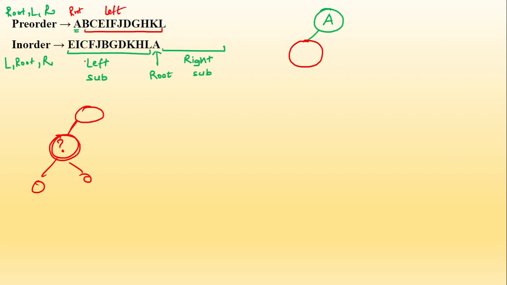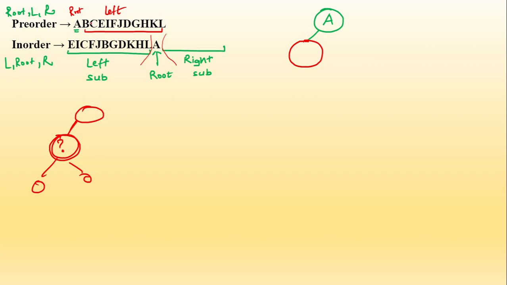If you look at in-order, basically with the help of in-order you can find out the left and right children of the root. How? Because now from A you found out that whatever elements are to the left of A are part of the left subtree, and whatever elements are to the right of A are part of the right subtree. So one thing is clear to us: this given tree does not have a right subtree. We only have a left subtree and we only have to look at the left children. Now this means that for the pre-order, all these elements after A are your left child.